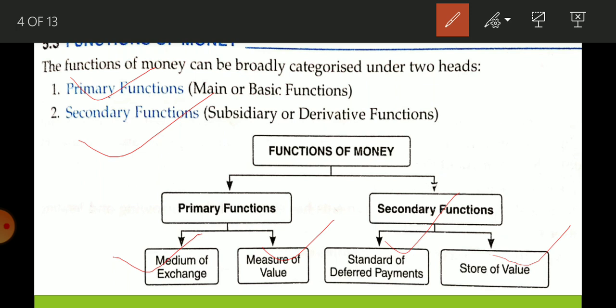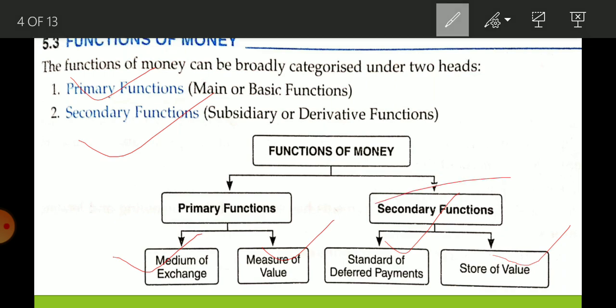Store of value is related to keeping money. You can keep money in a very small space, and if you keep your money in a bank, you can earn profit also. So these are basically the functions of money. We are going to discuss all these functions properly. Okay, so let us start.